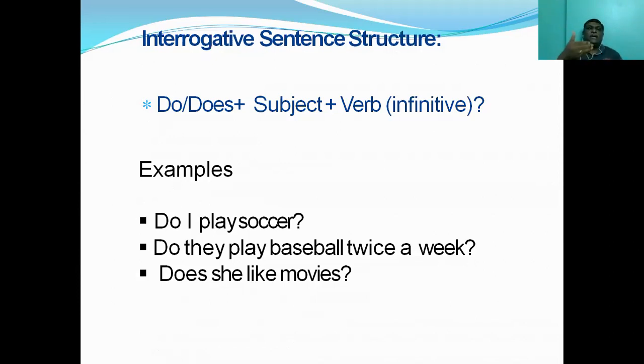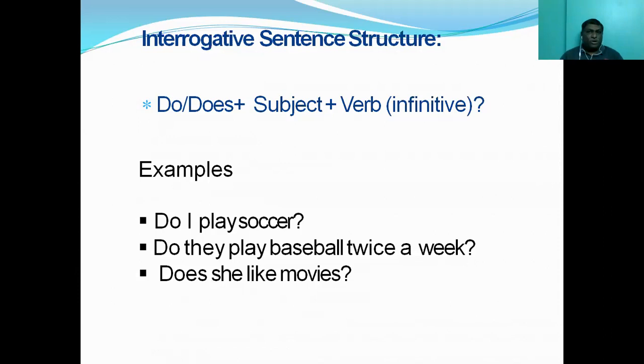Thereby, does she go to office every day? Does she speak English? Does he practice yoga? Do I play soccer? Do they play baseball? Does she like movies? Does it rain in summer?